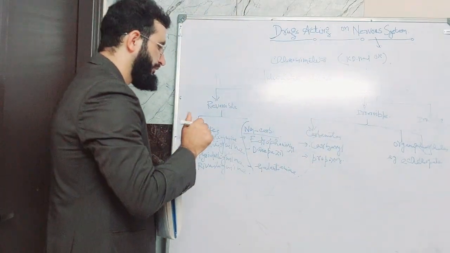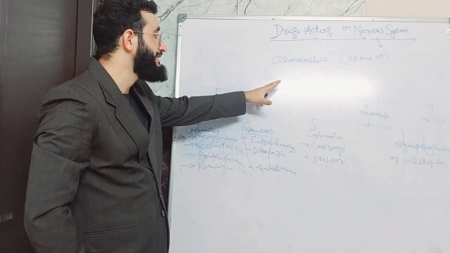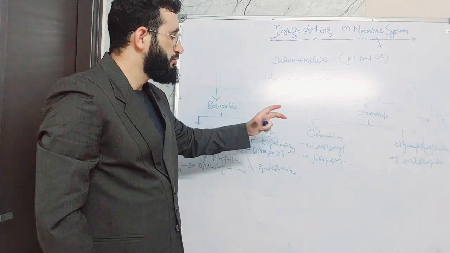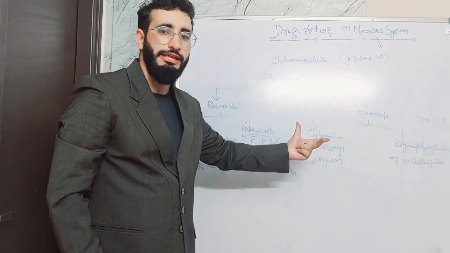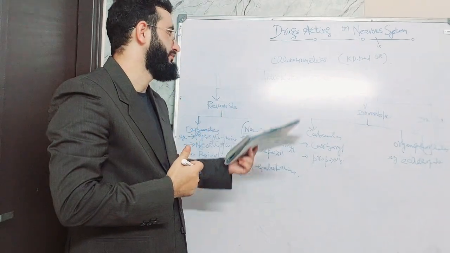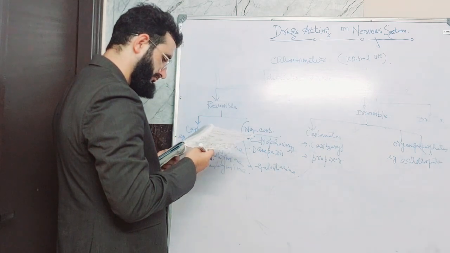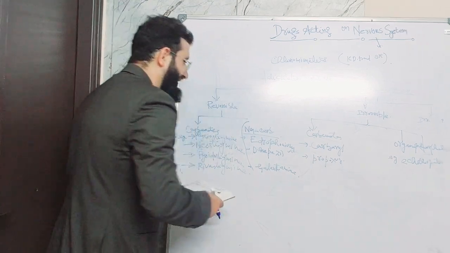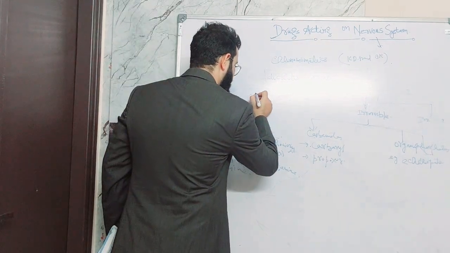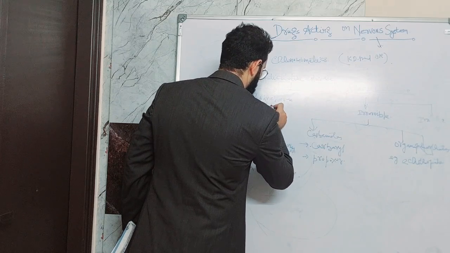One of the important points is that these drugs work by inhibiting the enzyme cholinesterase. So we have reversible and irreversible. Whenever we need to reverse the inhibition, we can give a drug called a cholinesterase reactivator.